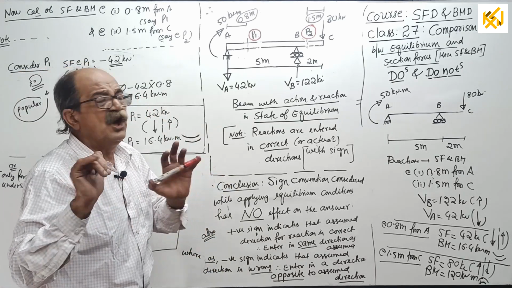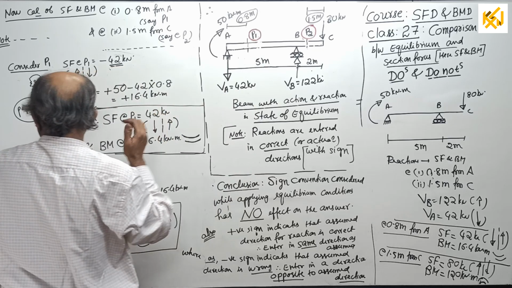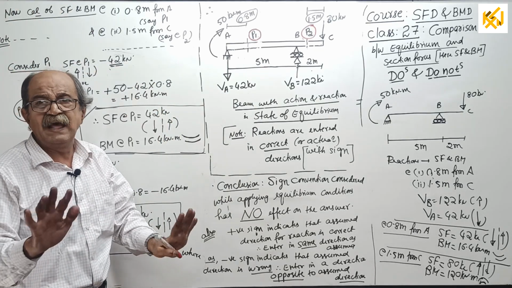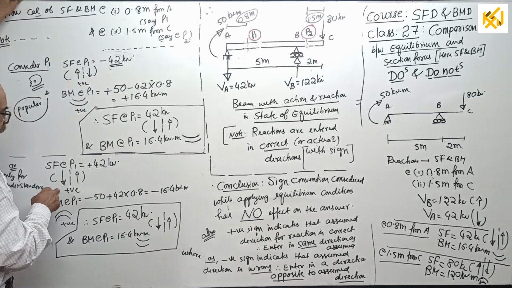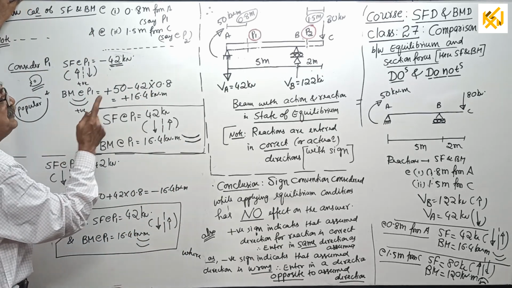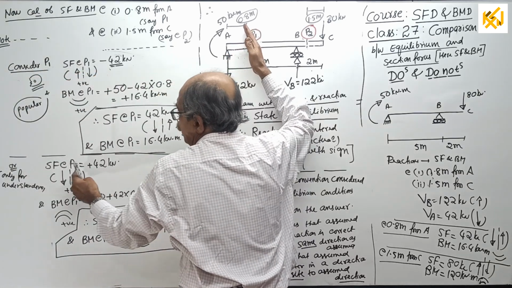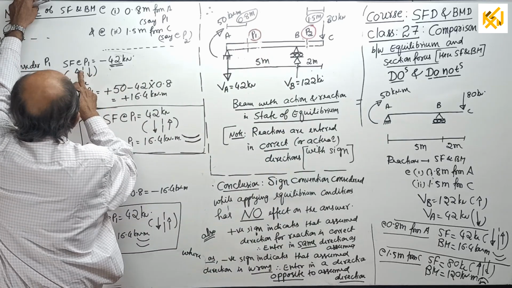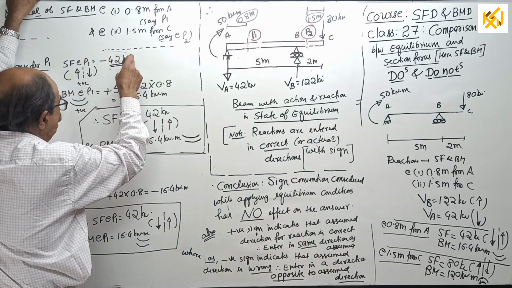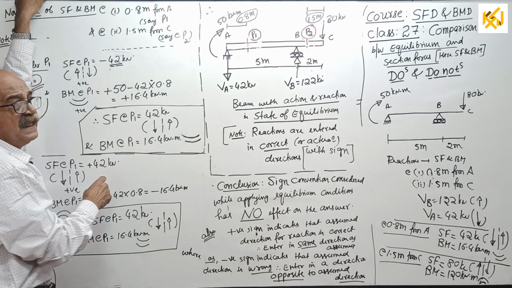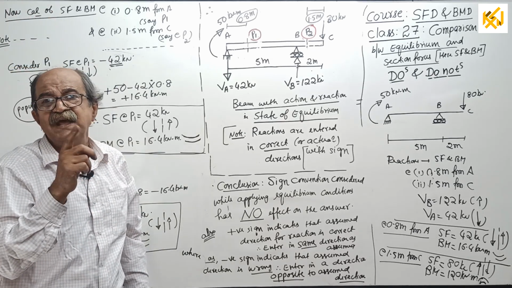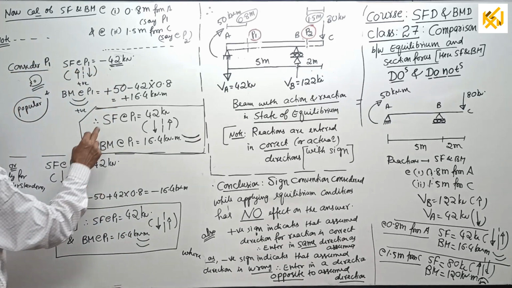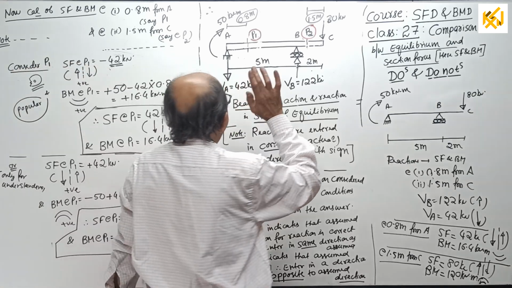Now, just curiosity. Suppose you find shear force here with reverse convention. Many places they take left down positive. See what happens now. I will change the sign convention. Left down I will take, right up positive. Then if you look this side, left down is positive, down plus 42. Here you took this way, we got negative. Here you took other way, you got positive. That means sign convention has effect on the answer. Plus 42. And bending moment, I will take hogging positive, just to understand.